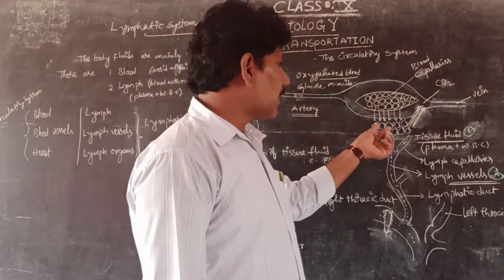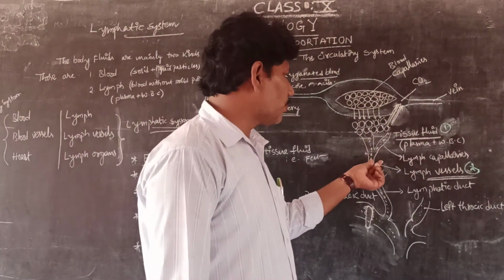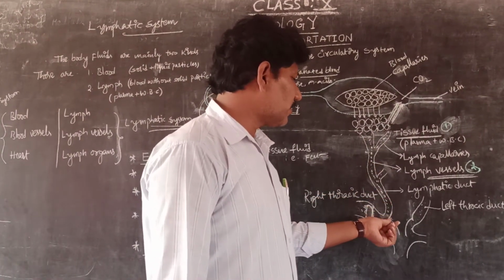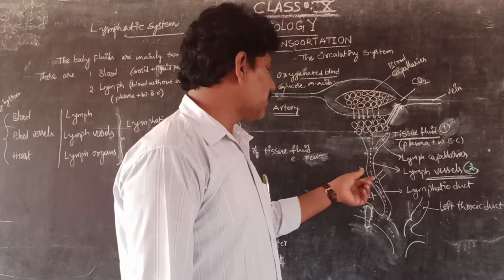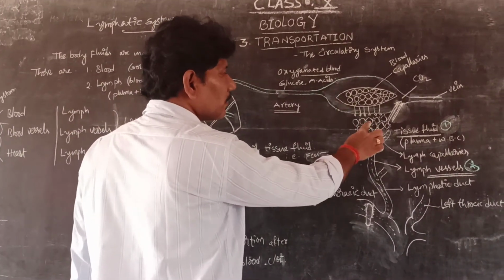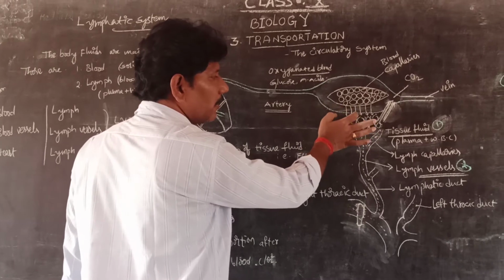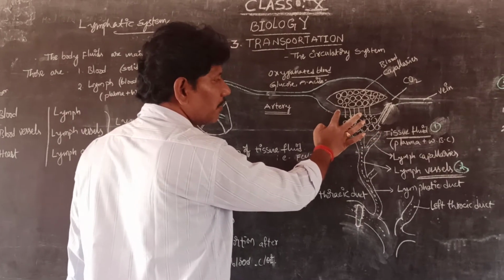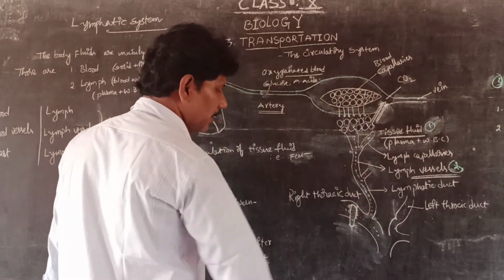But the rest of the fluids which connect to the lymphatic system form a parallel system to the venous system. Lymph is the connecting link between the blood and the tissue fluid. This is called the lymphatic system.